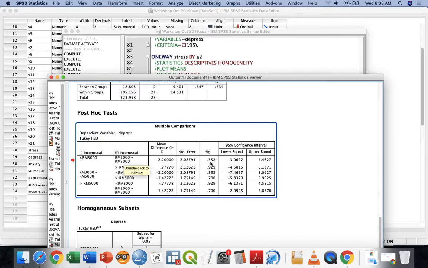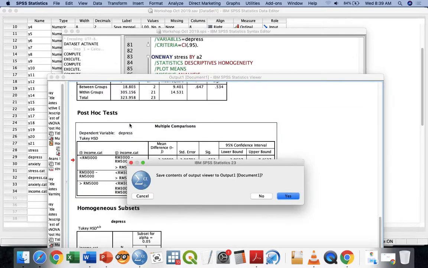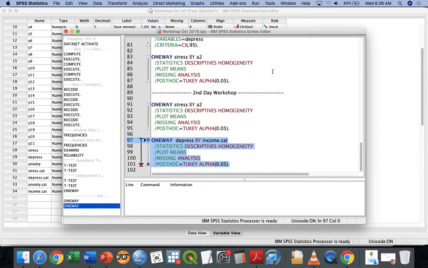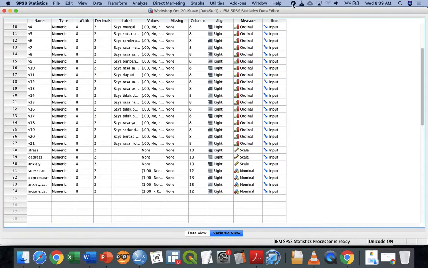Therefore, you look into this SIG. So that means there is no difference between less than 3,000 and 3,000 to 5,000. Is there any difference between less than 3,000 and more than 5,000? There is no difference also because the SIG value is 0.929. Okay, this is why we need to request for the post hoc test. Okay, after we understand already the post hoc test, now we are going to the next analysis. We call it as the